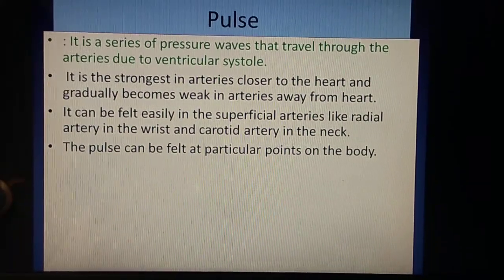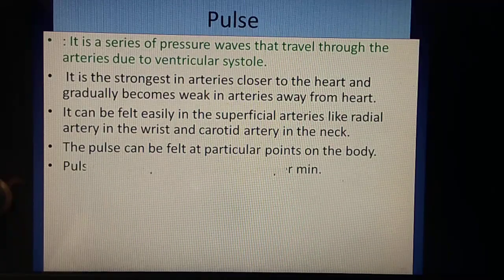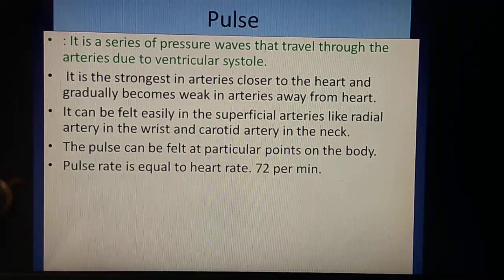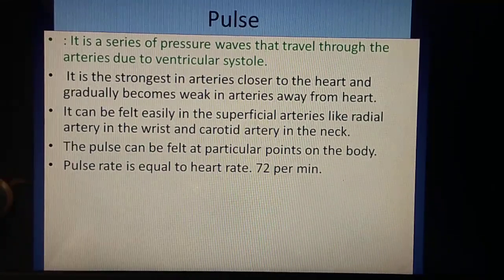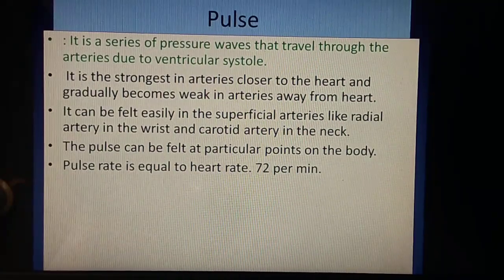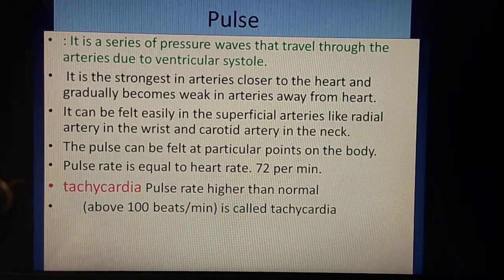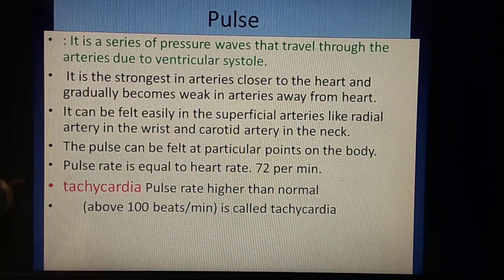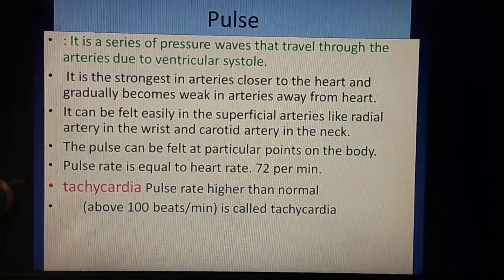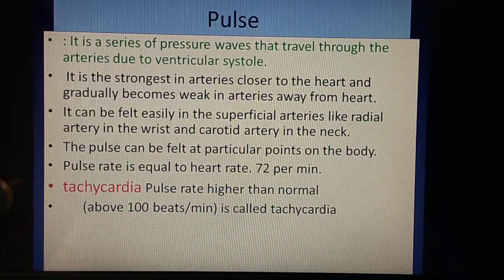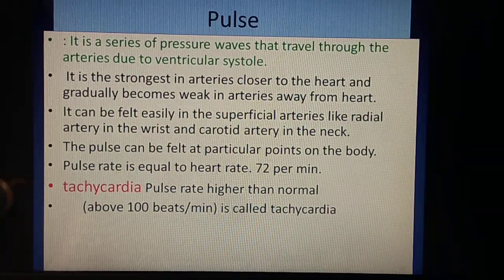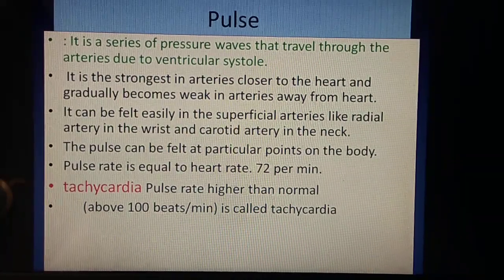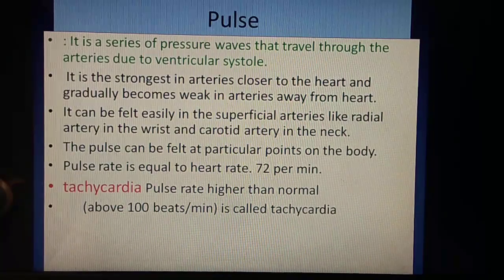Next, pulse rate. Pulse rate is equal to the rate of heartbeat, and it is equal to 72 pulses per minute. One can observe that if the pulse rate increases beyond the normal range, up to 100 pulses per minute or 100 beats per minute, then the condition of the heart is called tachycardia.